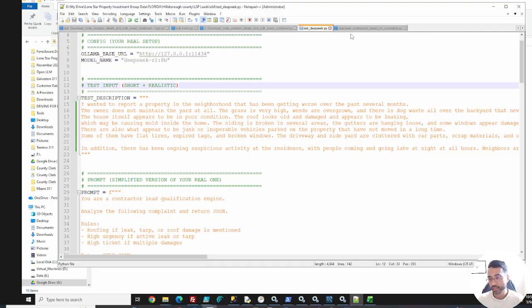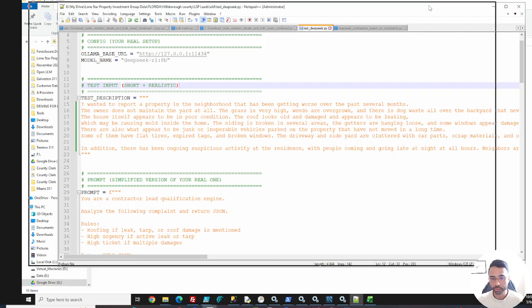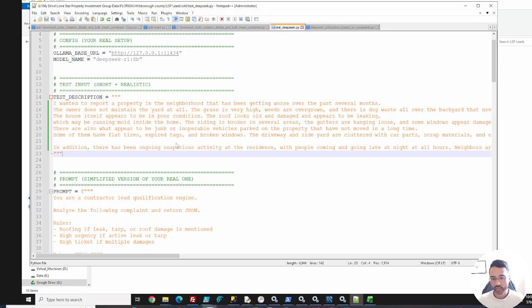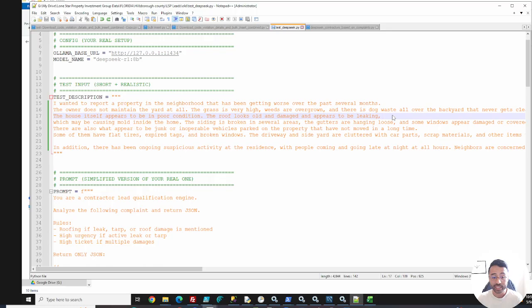So let's say this is a simple example of a potential complaint. Someone's complaining that the neighborhood is getting pretty bad. There are a lot of overgrown weeds, etc. And these are things that we see from the real estate property point of view in our platform, for code violations and to find off-market property.